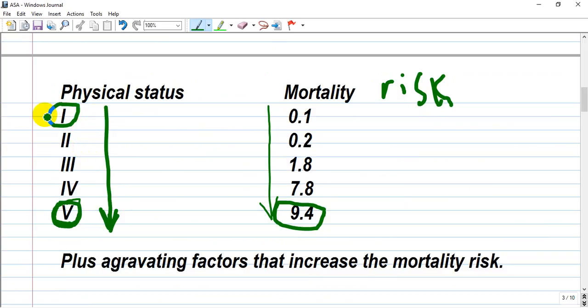For sure, if risk is advanced, the mortality risk is increased. Like mortality risk for grade 1 is 0.1. For grade 5 it's 9.4.